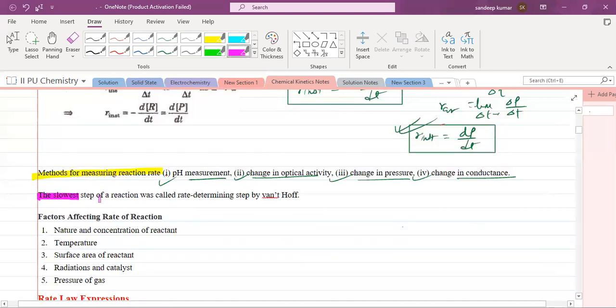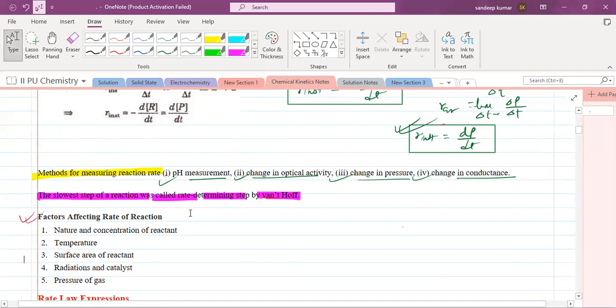The slowest step of a reaction is called the rate determining step. If any reaction is occurring in 2 or 3 steps, the slowest step is the rate determining step. Am I clear?